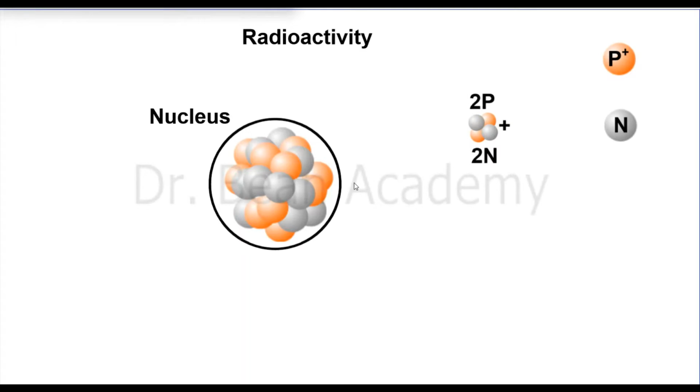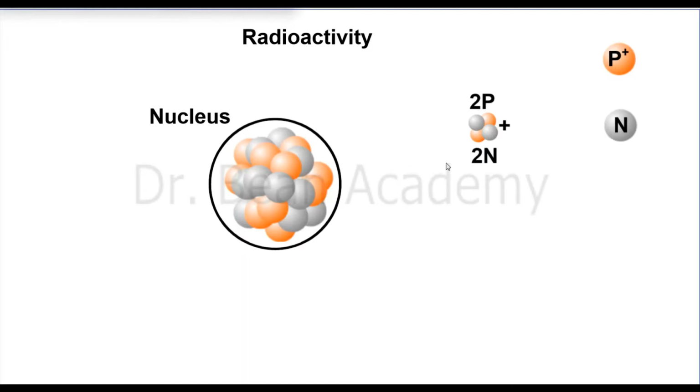of its nucleus, and as a result its mass number is reduced by 4 and it will lose 2 protons, because we know an alpha particle is actually the nucleus of helium, and helium has 2 protons and 2 neutrons. So it will lose 2 protons, so it will go back 2 steps in the periodic table. And of course now 2 protons and 2 neutrons are out of the nucleus, so its mass number will reduce by 4, and such a phenomenon is called natural radioactivity.